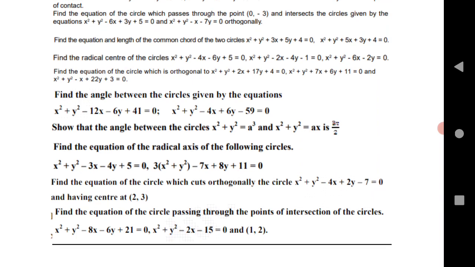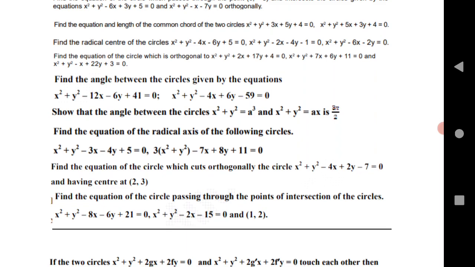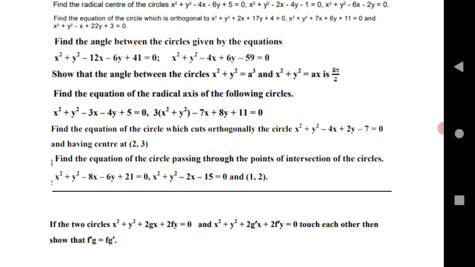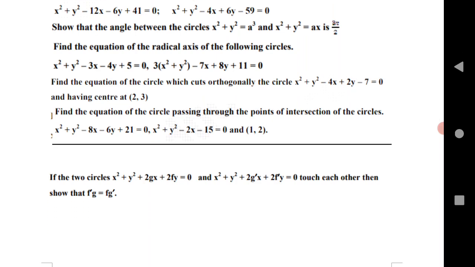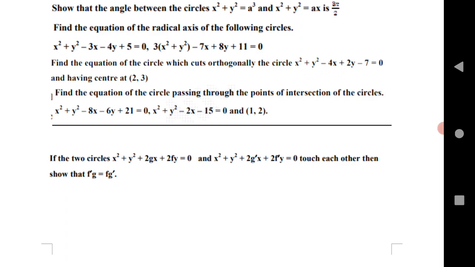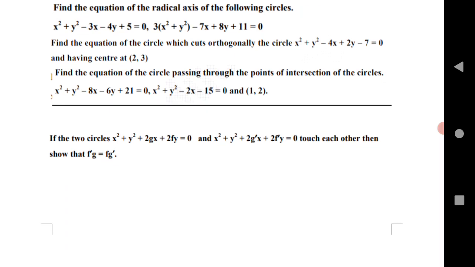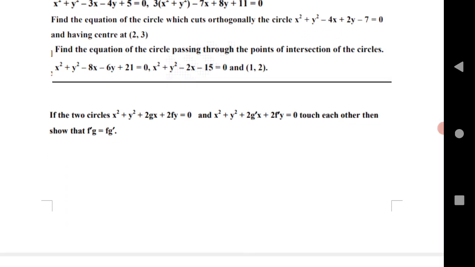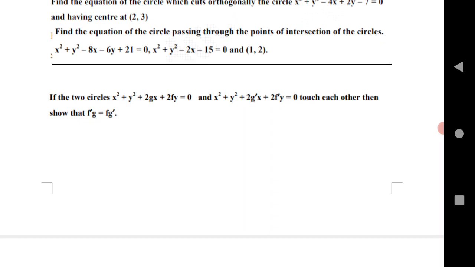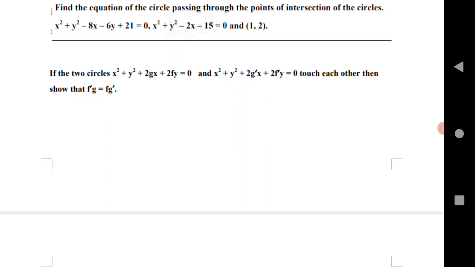Radical center, a very important question. Find the equation of a circle orthogonal to the given circles. Find the angle between the circles given by the equation. Next, show that the angle between the circles is 3 pi by 2. Find the equation of a radical axis, a very important question. Next is find the equation of a circle which cuts the given circle orthogonally. Find the equation of a circle passing through the intersection of the circles given. If two circles touch each other, a very important question, show that f dash g equals f g dash.